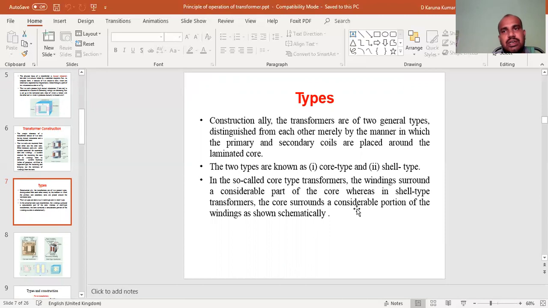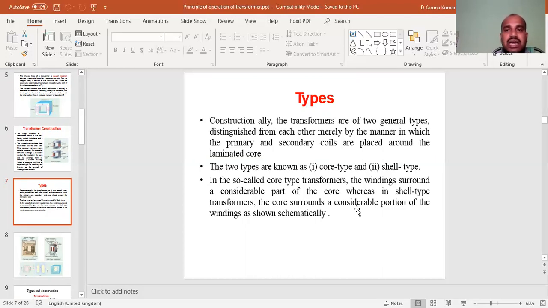And three-phase transformer. Based on increasing and decreasing the voltage, there are two types of transformer: step up transformer and step down transformer. In a step up transformer, the input voltage is less and the output voltage is more. In a step down transformer, the input voltage is high and the output voltage is low. Then there are the voltage transformer and current transformer, and based on the phases, single phase transformers and three phase transformers.